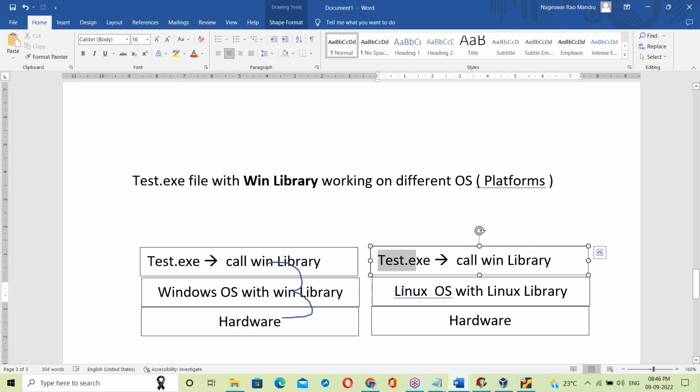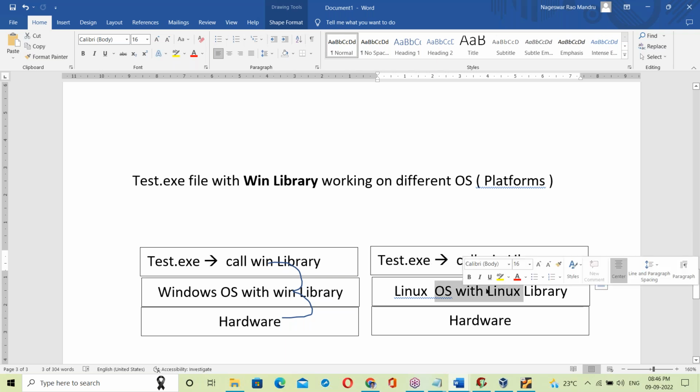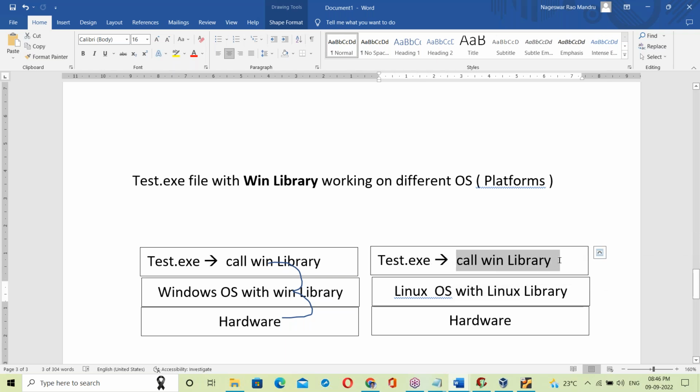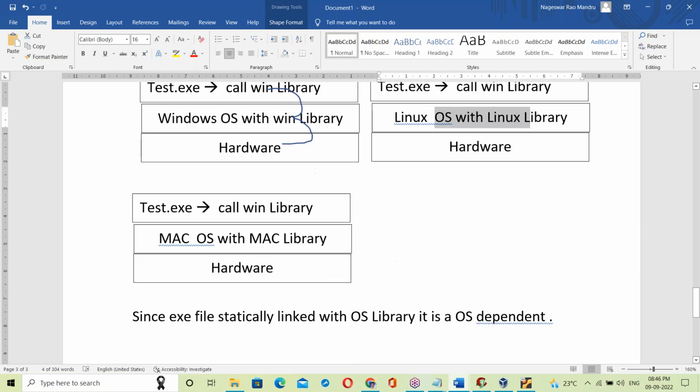Same exe file on Linux OS. Now it will try to call the Windows OS library, but it is not available. It's not matching, so it simply fails.